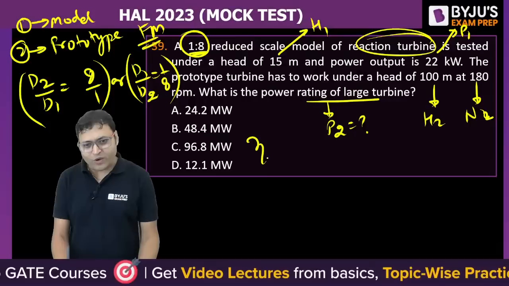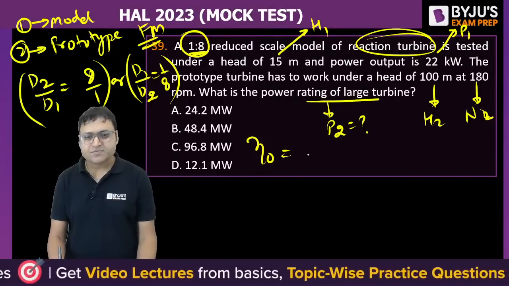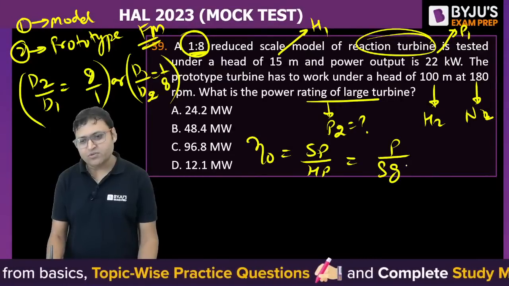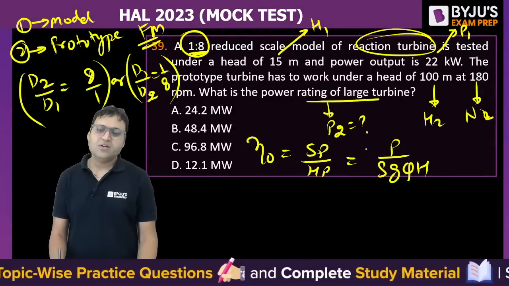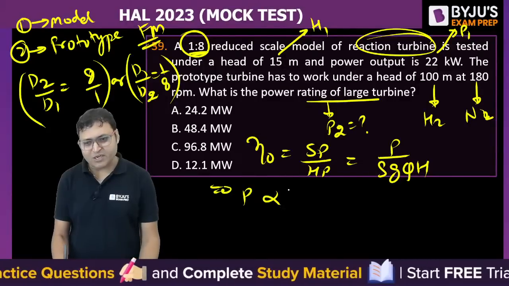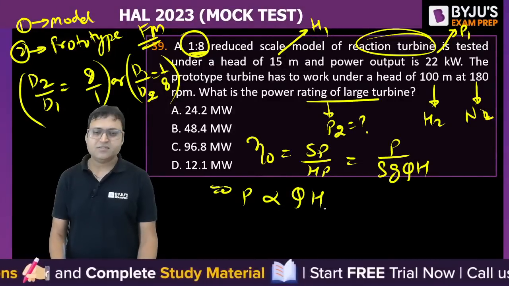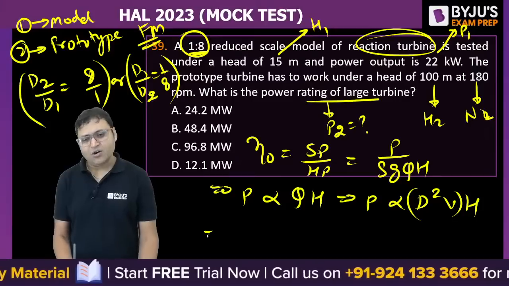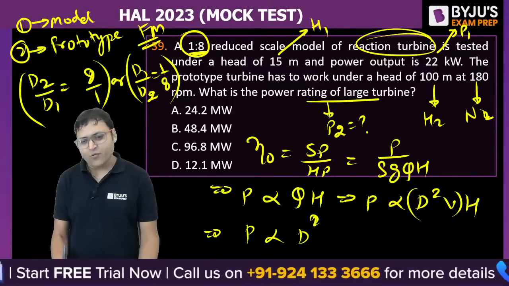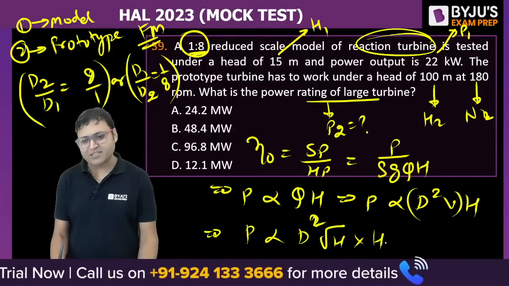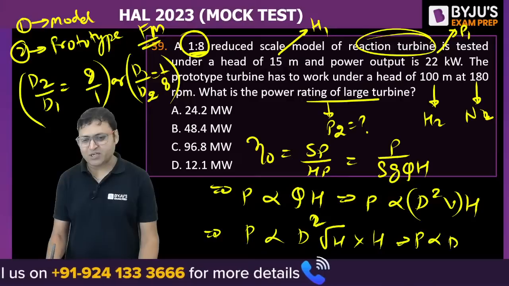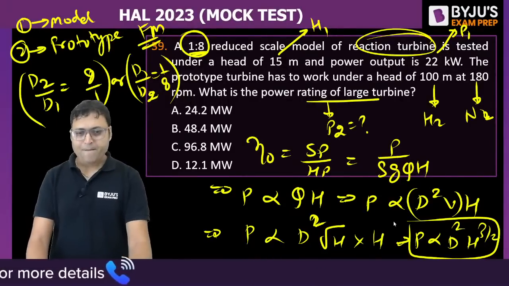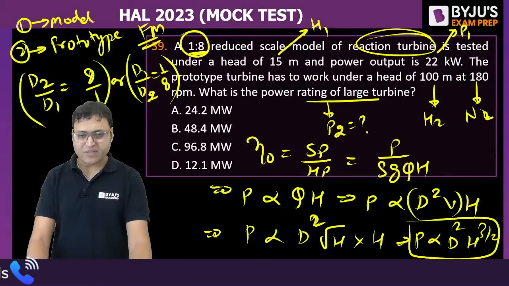So we can start with overall efficiency is given by shaft power by hydraulic power. So P upon rho into Q into g into H. So from here we can say power is proportional to Q into H, or we can say power is proportional to D square into V into H, or we can say power is proportional to D square. V can be written as root H into H. So power is proportional to D square into H to the power 3 by 2. Do you agree? Is this clear? So can you find out the answer?